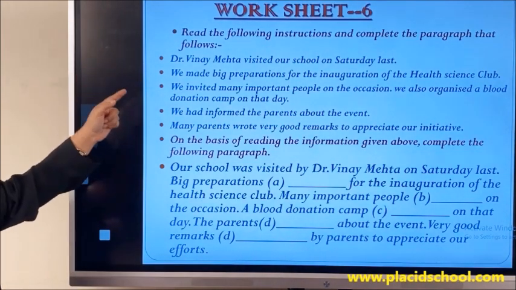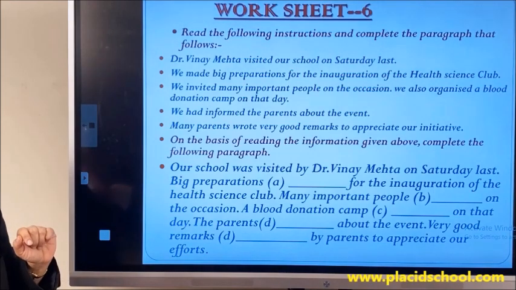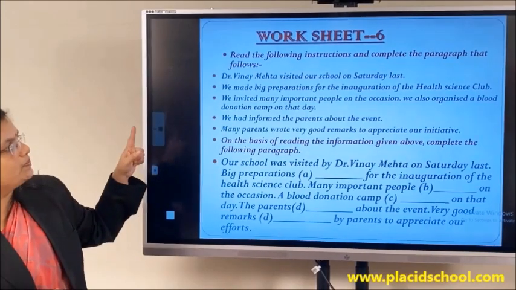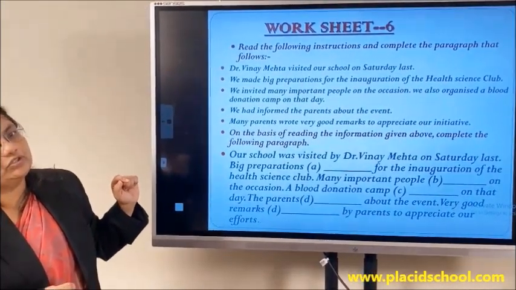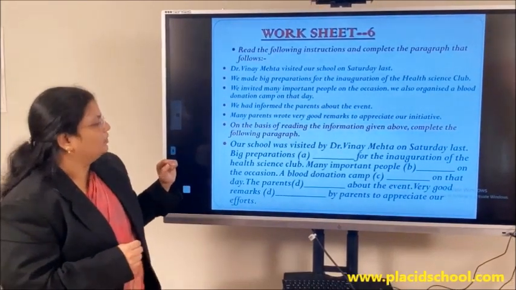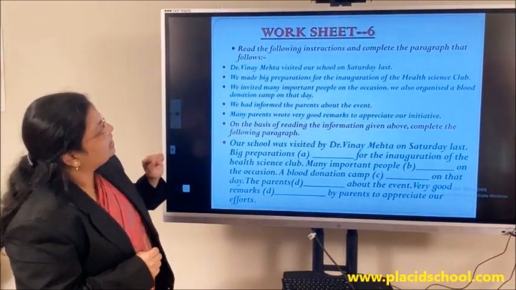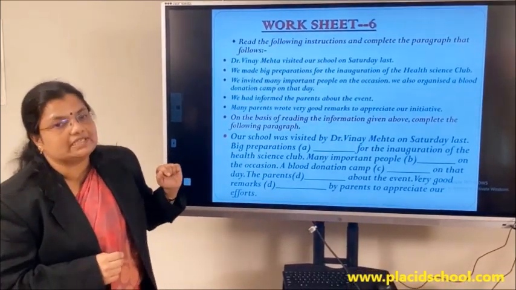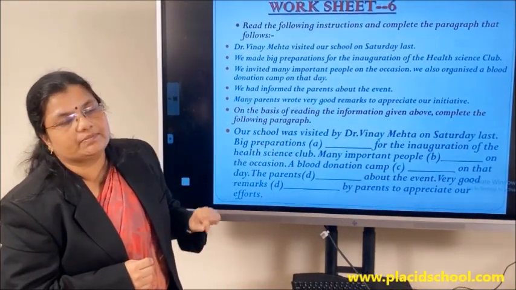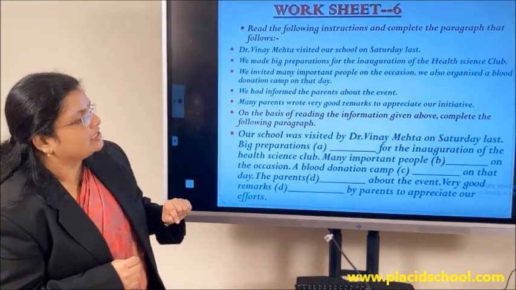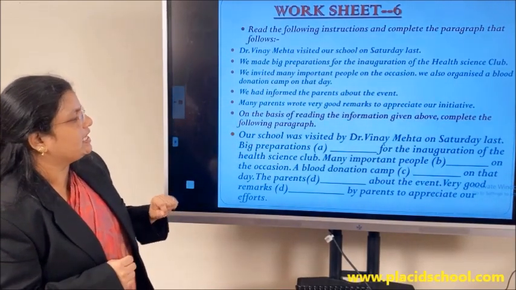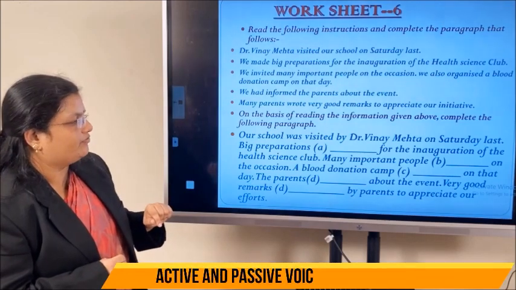Now looking at these instructions, we are clear that we have been given the past tense and the past perfect tense. So those past tense and past perfect tense sentences you have to write in passive forms. The first sentence has been done to help you. What was the first instruction? Dr. Vinay Mehta visited our school. Look at the first one. Our school was visited by Dr. Vinay Mehta on Saturday. So visited changed to was visited in the first sentence. The rest you have to do yourself.